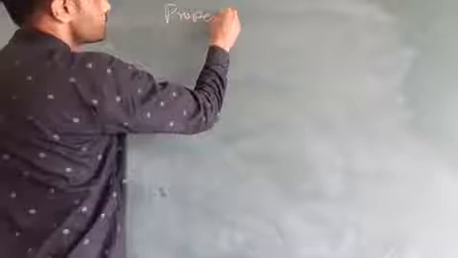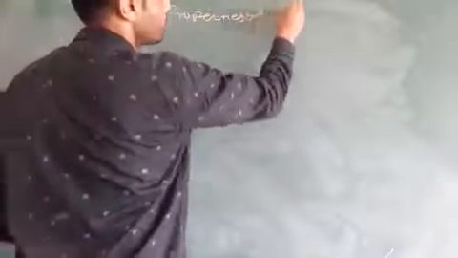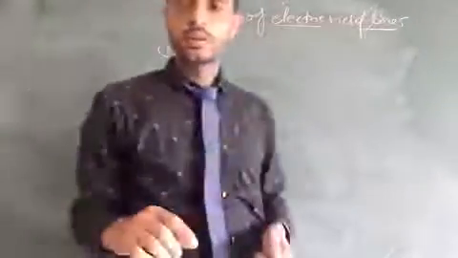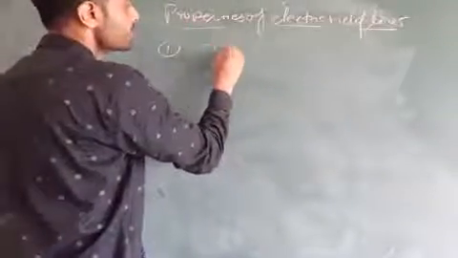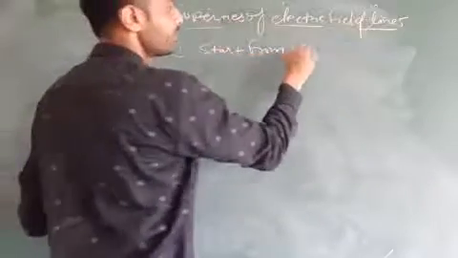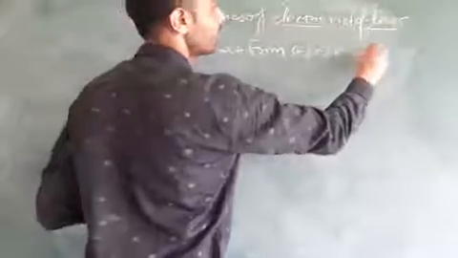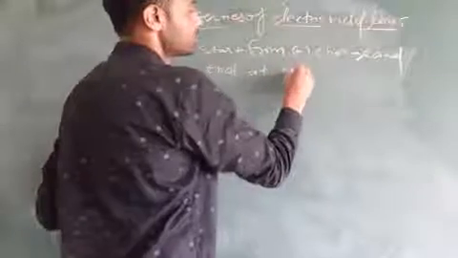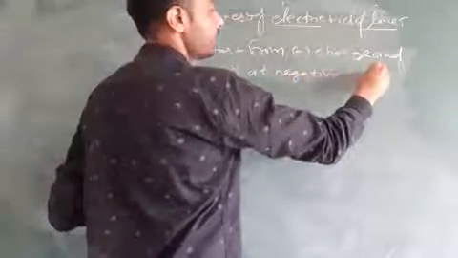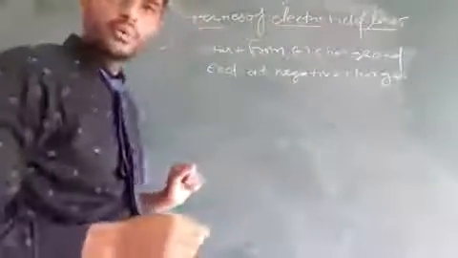Properties of electric field lines. Number 1: electric field lines start from a positive charge and end at a negative charge. So this is the first property.